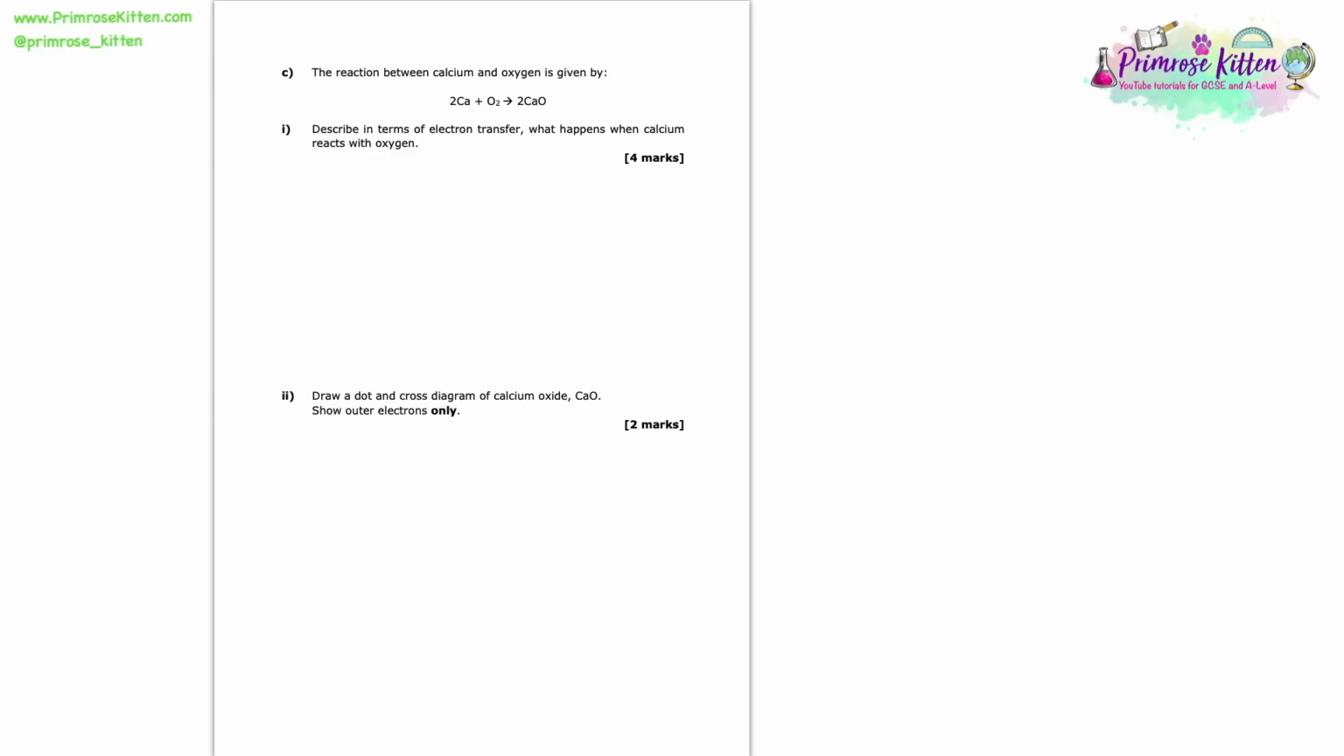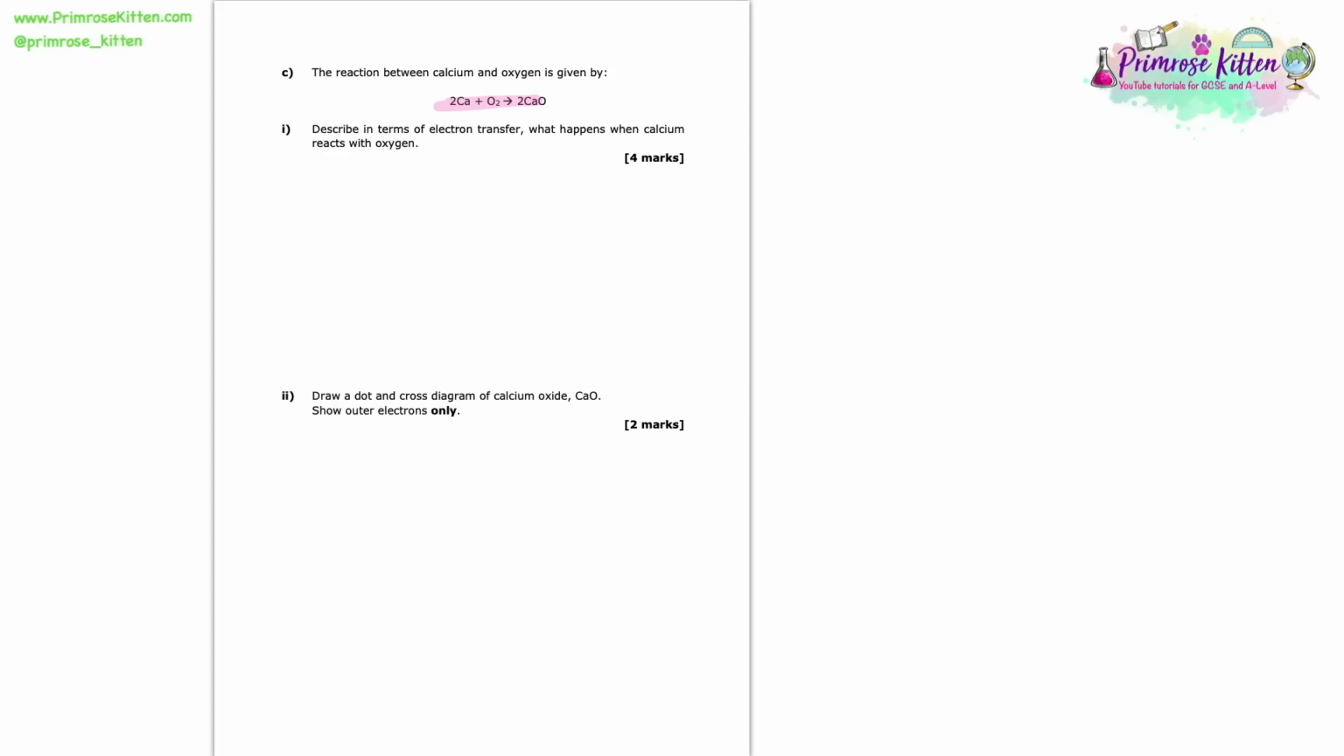So in part C here, we're given the reaction between calcium and oxygen. We're told that 2 calciums react with oxygen to make 2 CaO. And here we're told to describe, in terms of electron transfer, what happens when calcium reacts with oxygen. So this is a 4 marker, but actually it's not going to take much to acquire those marks. Really, we need to understand what is happening to calcium and oxygen in terms of losing and gaining electrons.